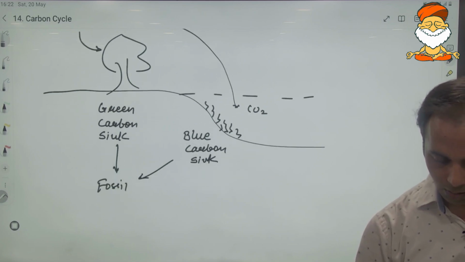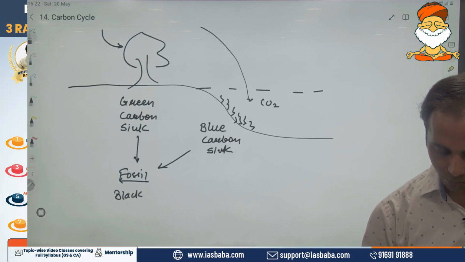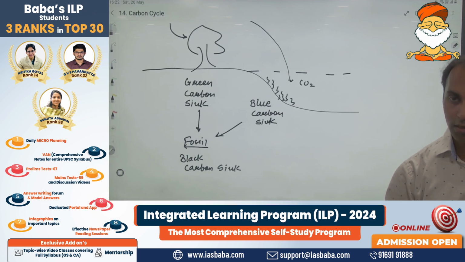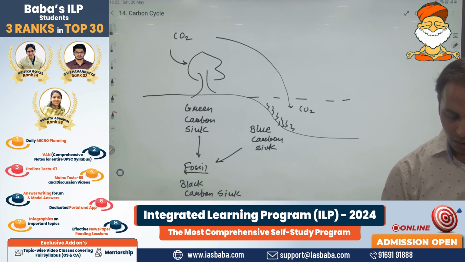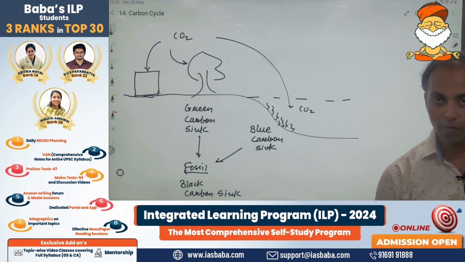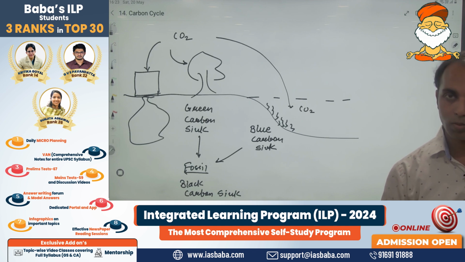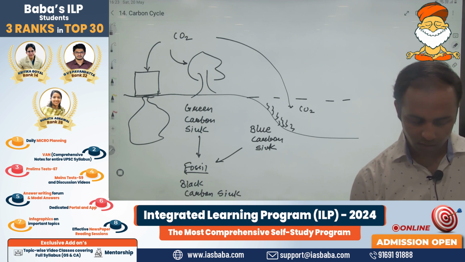Okay, and fossils are black in color, so "black carbon sink" is the term given. Now, with the help of some technology, let us say you have absorbed this carbon dioxide from the atmosphere. Definitely it needs some space for storage. Where will you store it? Will you store it in some kind of container?